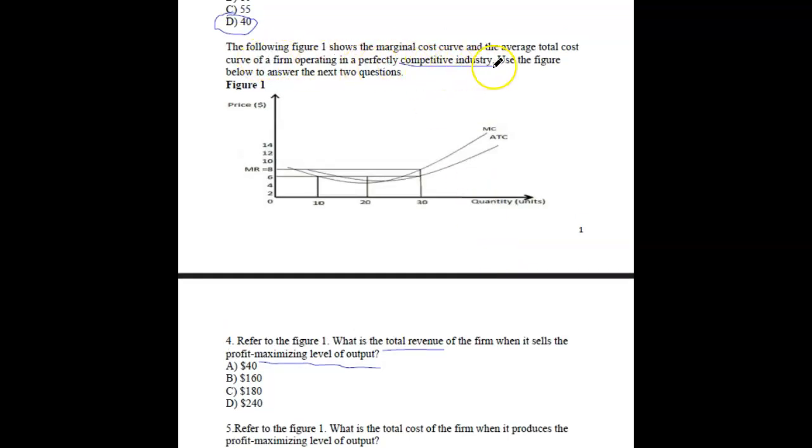competitive industry, it's simple, right? What you want to do is go and locate yourself where the marginal cost is equal to the marginal revenue. So marginal cost is equal to marginal revenue. Now you might be thinking, why? Because the marginal cost is also known as the supply curve. The marginal revenue is also known as the demand curve.